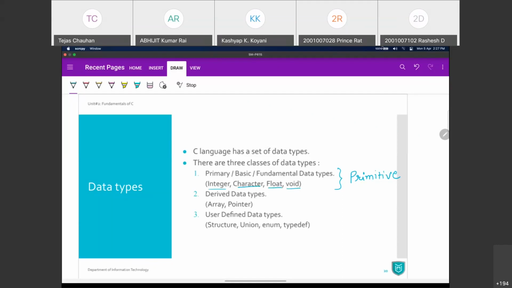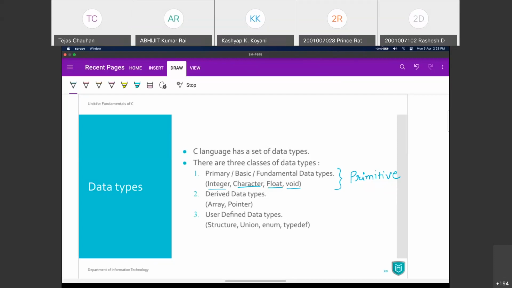Your integer number you can store in integer data type. Your characters you can store in a character data type. If you have a floating point value with a decimal point, you may go for float data type. And if you explicitly want to define nothing, then you can use void. So these are the basic or primary data types we can use in C language.